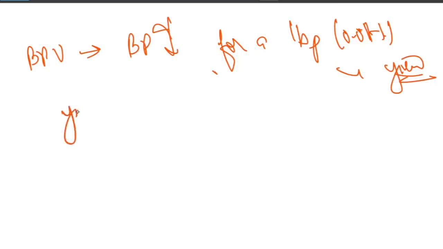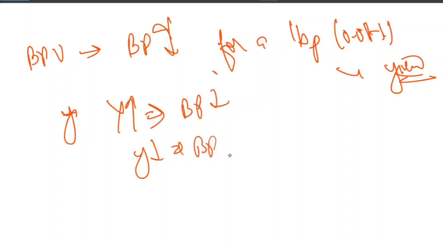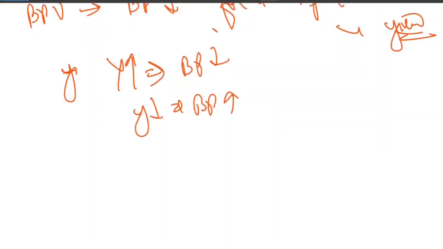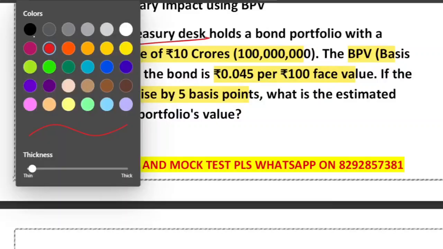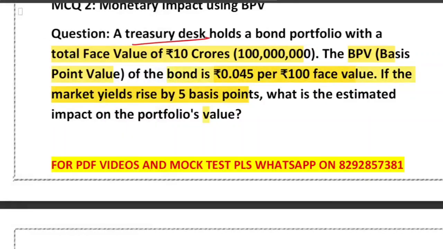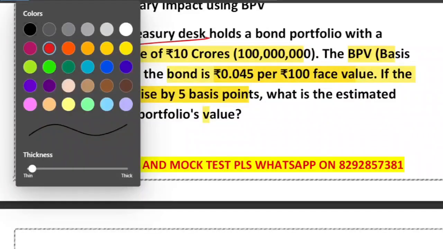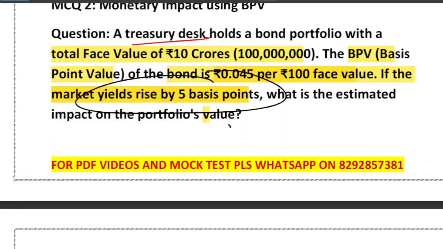Now you apply the, how much is the actual change here? Actual change is 5 basis point. Okay. So that BPV is 45,000. It means the bond price changes by this amount for 1 basis point change in the yield. But actually yield changed by 5 basis point. So how much will be the price change? Just multiply it by 5. So price change will be how much? 45,000 multiplied by 5. That will give you 2,25,000.